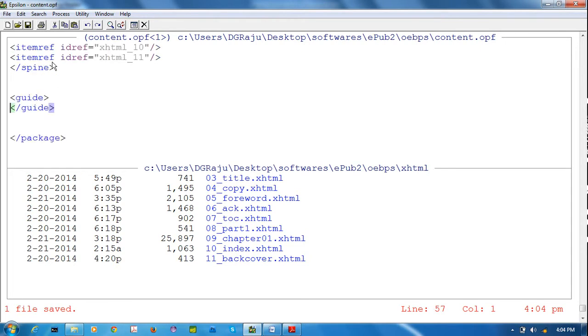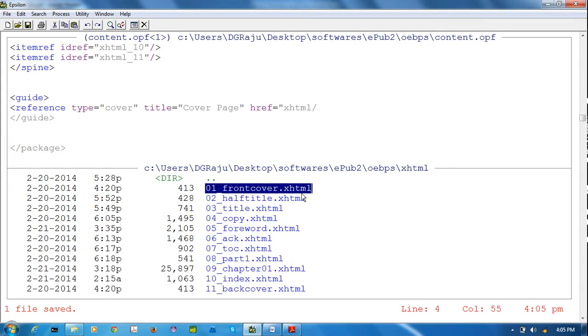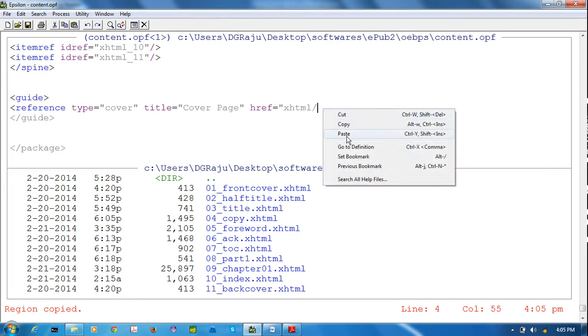Spine completed. Next, guide. Guide means suppose if I am installing this EPUB with iPad, so that cover image I want that installation icon contains my cover image. So you have to mention like reference type equal to cover, title equal to cover page, href equal to, it is in XHTML folder with the name this.